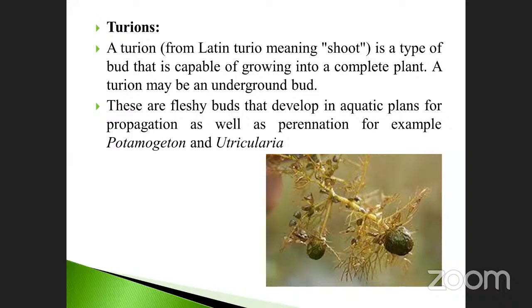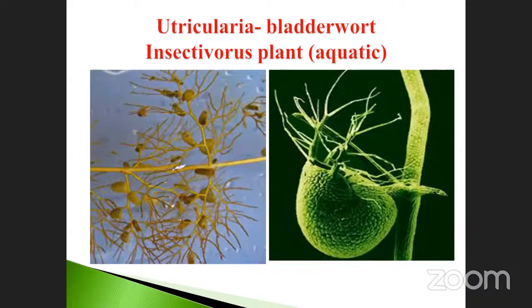You must note it down. This is also very, very important for match the following. Durian: Potamogeton and also Utricularia. Utricularia, the structure I will show you on the next slide. See that, it is a ball-like structure. It is also one of the aquatic plants. It's mostly floating on the surface of the water, and it is also called an insectivorous plant. It is very, very important. Insectivorous plant. See that this one. Utricularia, otherwise called bladderworts, and also an insectivorous plant.